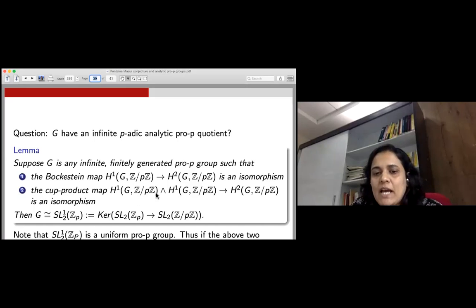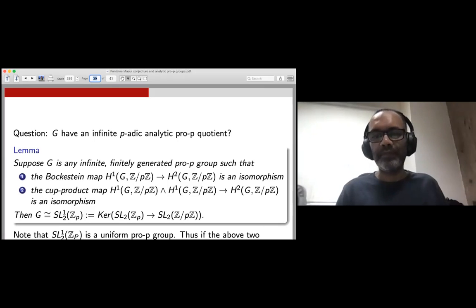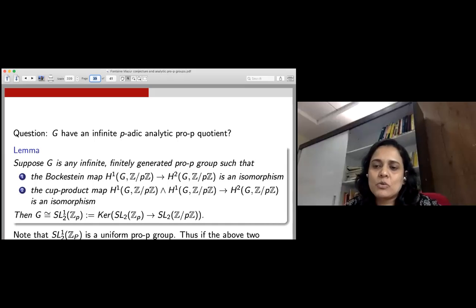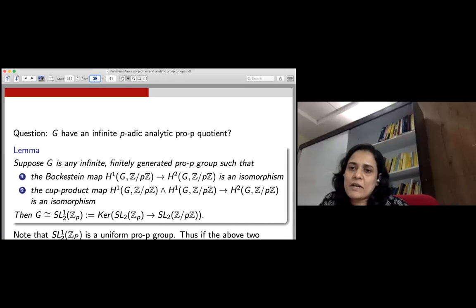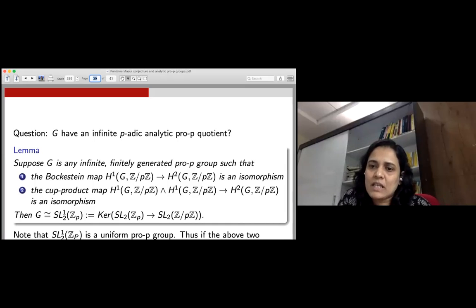Here the cup product map, the dimension of the left-hand side is again 3, so showing that this is injective is again not enough, because we know that the dimension of H2 can either be 3 or 4. What we are right now trying is to use the Hochschild-Serre spectral sequence to deduce more about the dimension of H2.